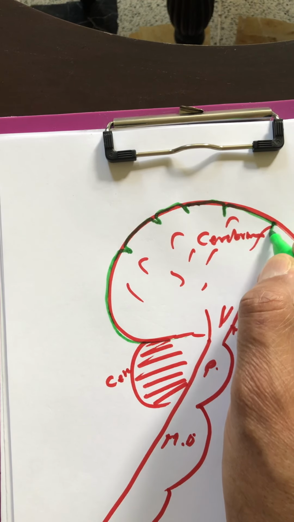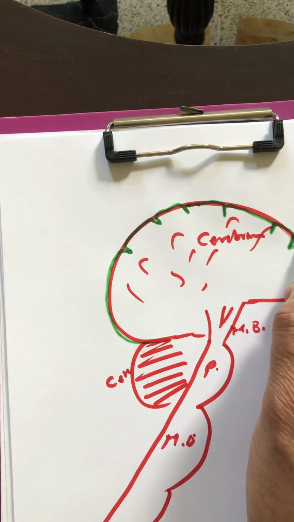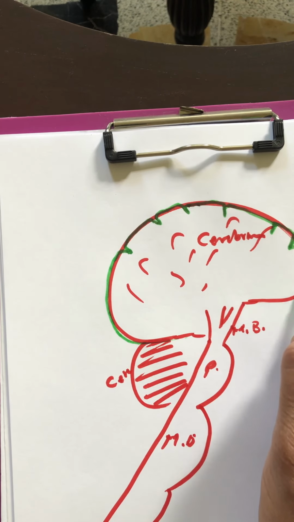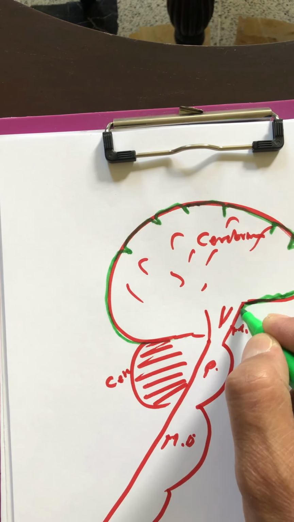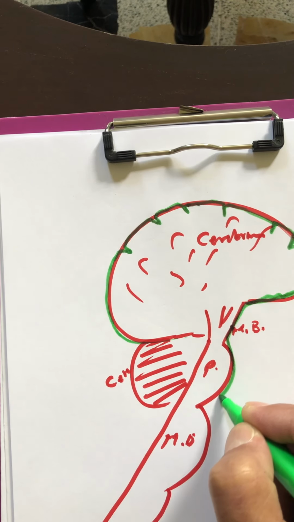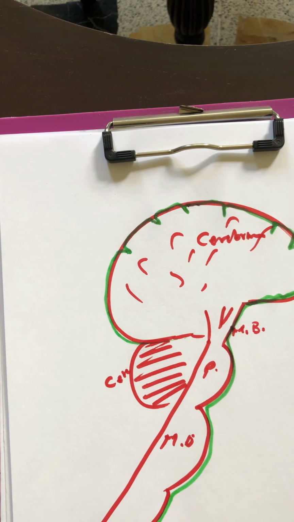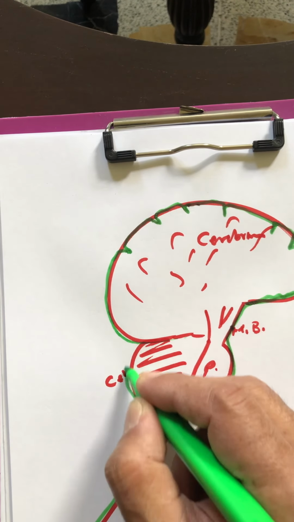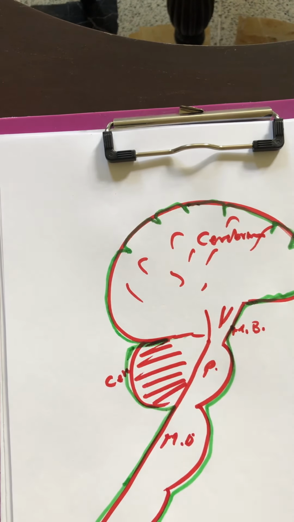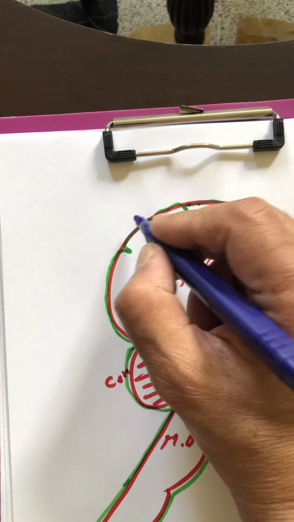This is the first, or inner layer, called the pia mater, which is in close relation with the spinal cord and the brain. The layer outer to the pia mater is the arachnoid.